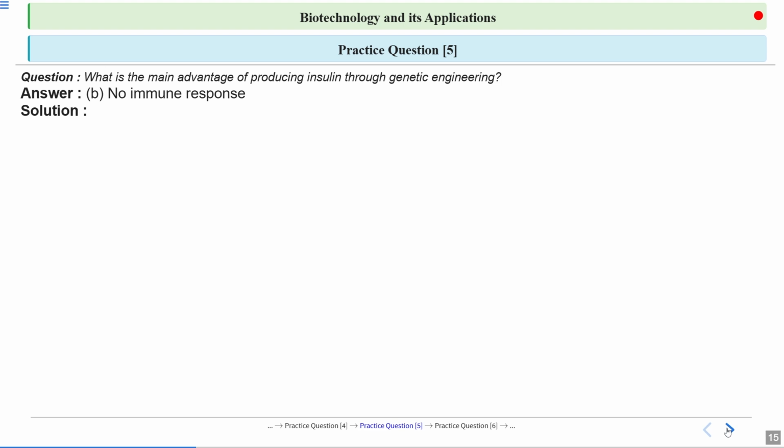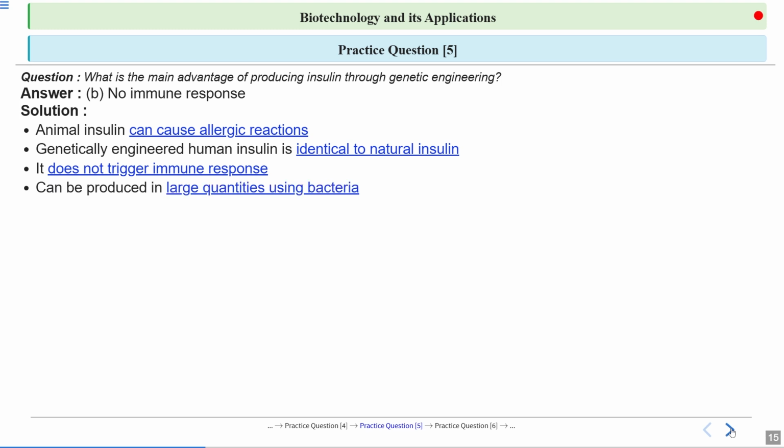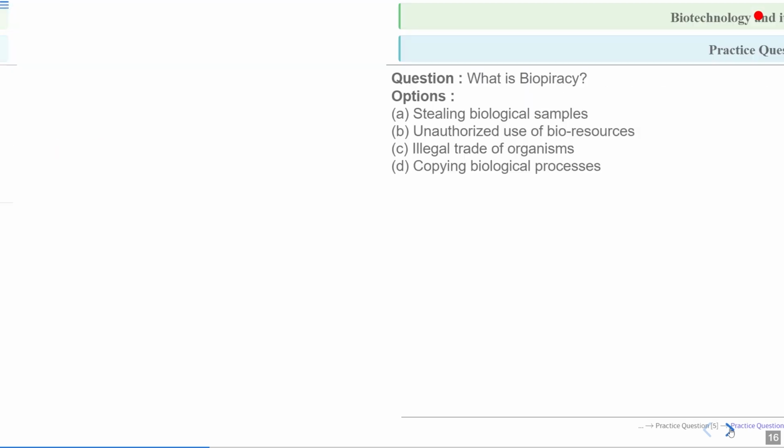The main advantage is that it does not cause any allergic reactions, because genetically engineered human insulin is identical to natural insulin, and the human body does not treat it as a foreign substance, so it does not trigger any immune response. It can also be produced in large quantities using bacteria, and that's why this is an important advantage of producing insulin through genetic engineering.